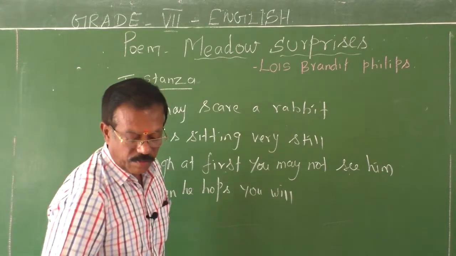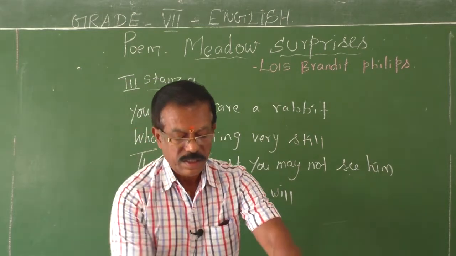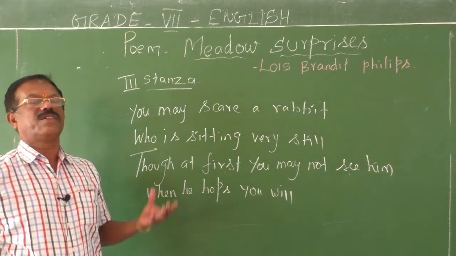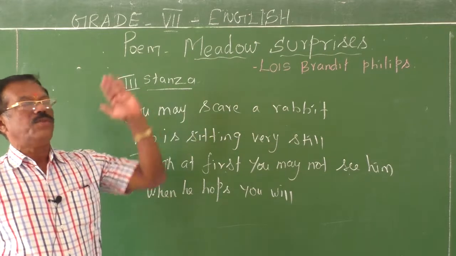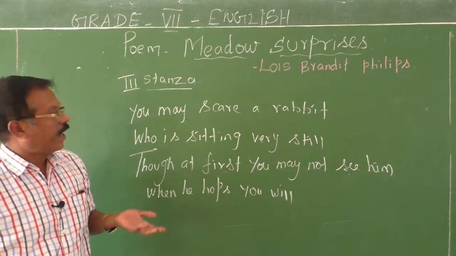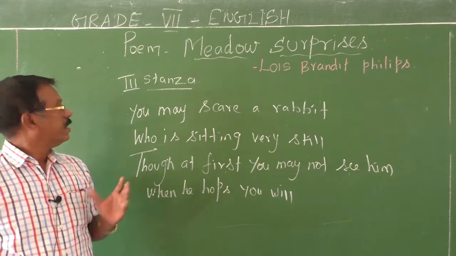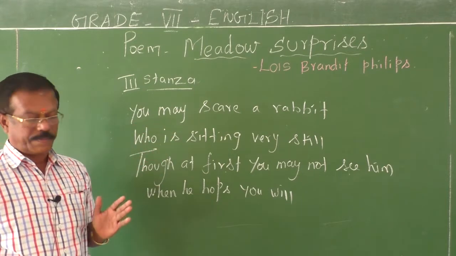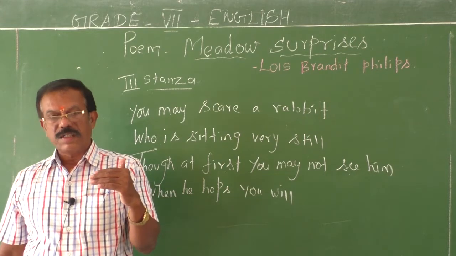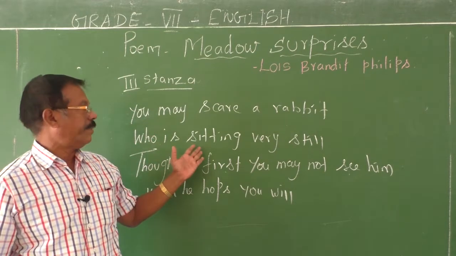Okay, what does the poet want to say in the third stanza? If you just walk through the meadows, you come across butterflies. How do they suck nectar from the flowers? And then if you walk further into the meadow, you can come across small animals. See here, you may scare a rabbit. Walking on the soft grass, one may not be immediately able to see the rabbit.